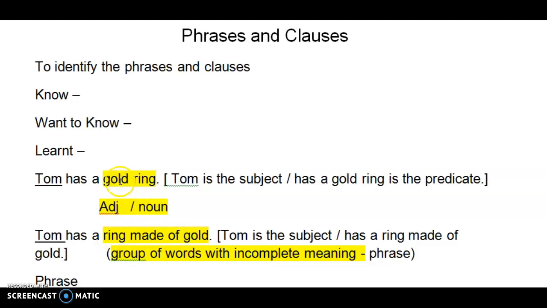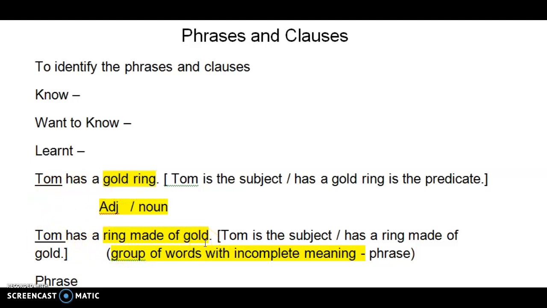If you can see, the word gold is an adjective and the ring is a noun. So gold ring has been rephrased over here. Ring made of gold. And the sentence, the idea remains the same. Tom has a gold ring. Tom has a ring made of gold.